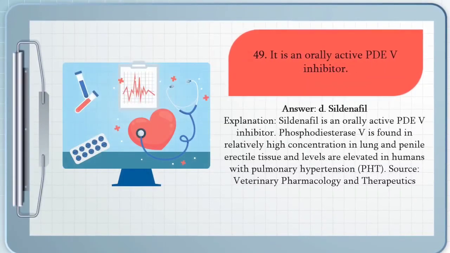Sildenafil is an orally active PDE5 inhibitor. Phosphodiesterase 5 is found in relatively high concentration in lung and penile erectile tissue, and levels are elevated in humans with pulmonary hypertension.